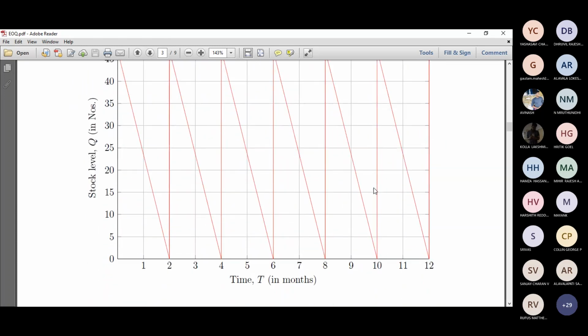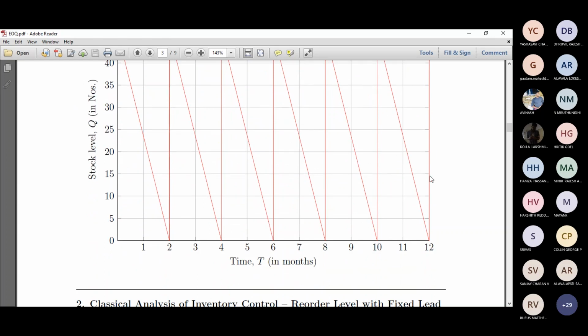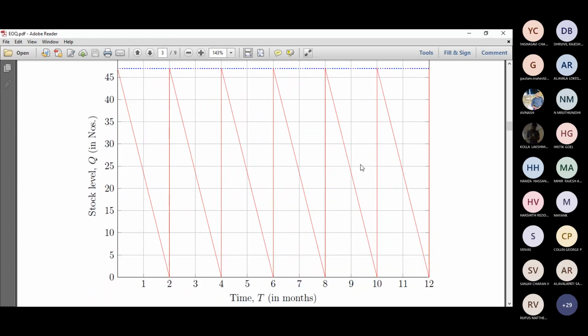Say, for example, if this arrow gets cut here, or there is a haphazard pattern, then you might conclude that you have made some calculation error and redo it, so that the amount entering equals the amount leaving. As simple as that. So it almost gets repeated in this pattern, right? This is typically a simple, classical method, or classical analysis, of inventory control.